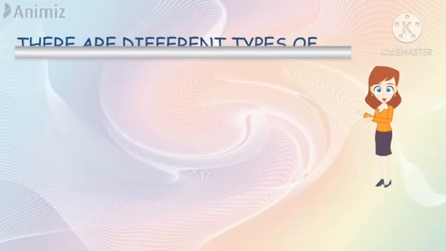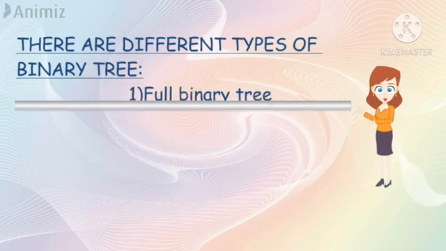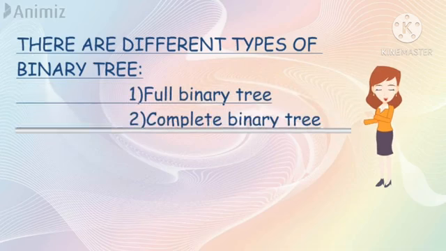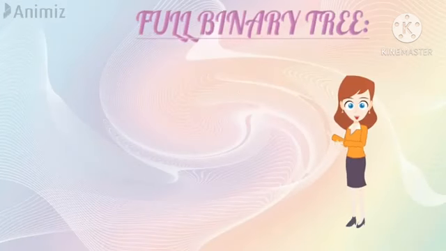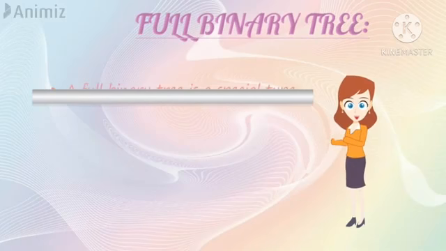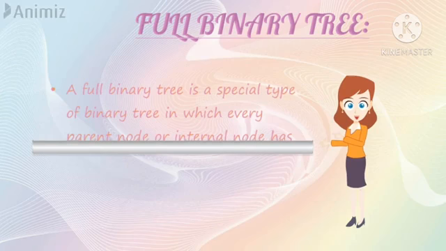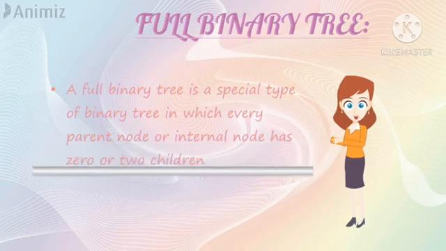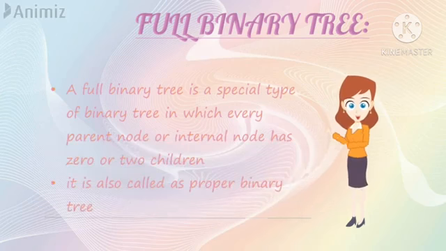There are different types of binary tree, such as full binary tree, complete binary tree, perfect binary tree. We see here the full binary tree. The definition is: a full binary tree is a special type of binary tree in which every parent node or internal node has 0 or 2 children. It is also called a proper binary tree.